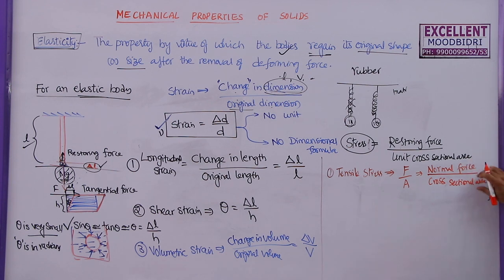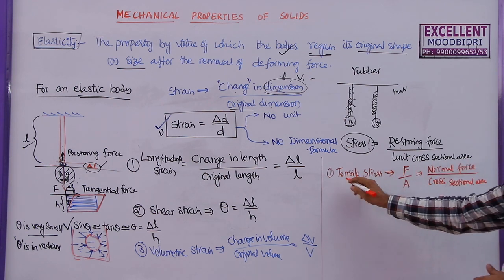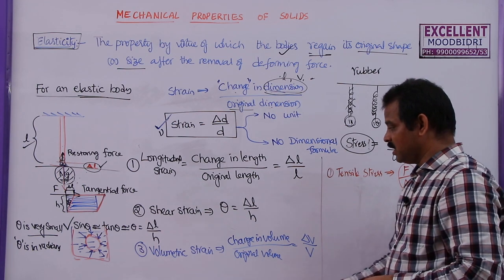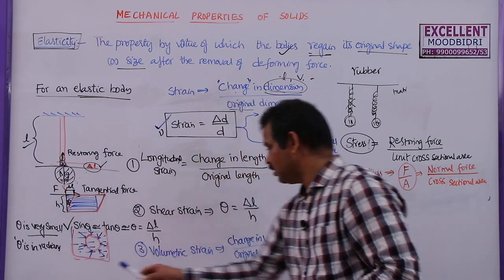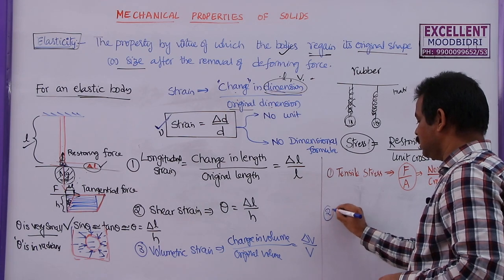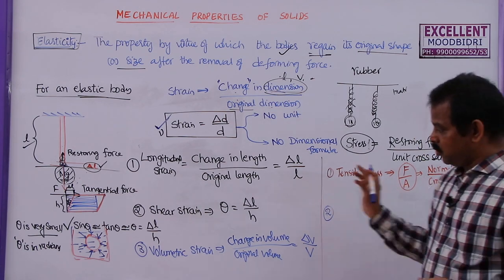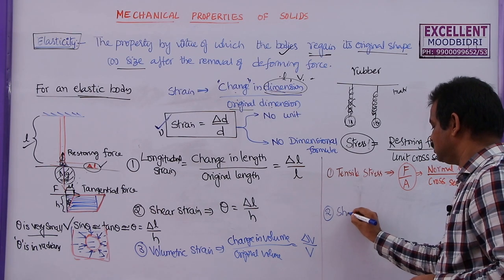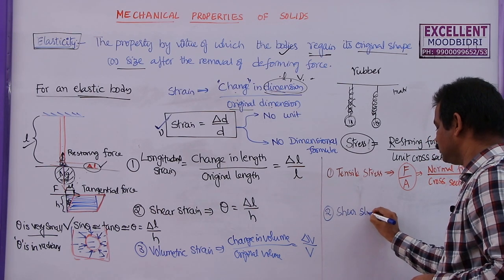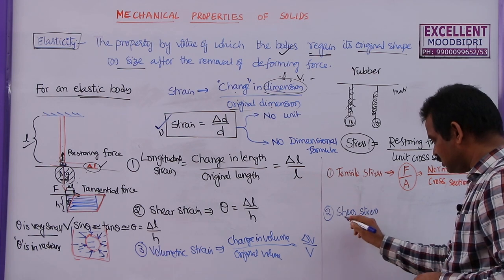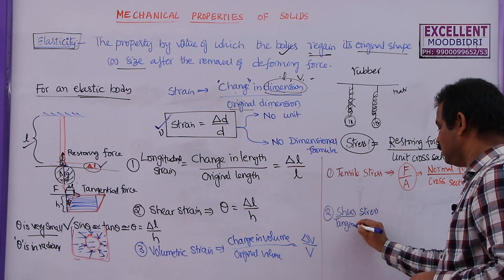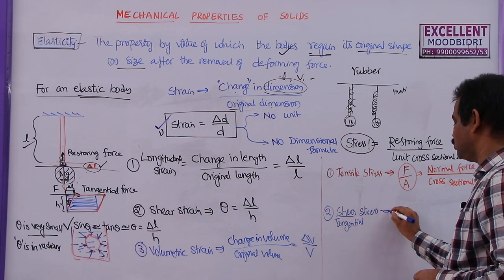So this is a Newton per meter square once again. So this is about tensile stress, which is given by F by A. Now what about the second one, that is shear strain? The corresponding stress which produces this shear strain is called shear stress, or in some books it is also given as tangential stress, because it always acts tangential to this body.